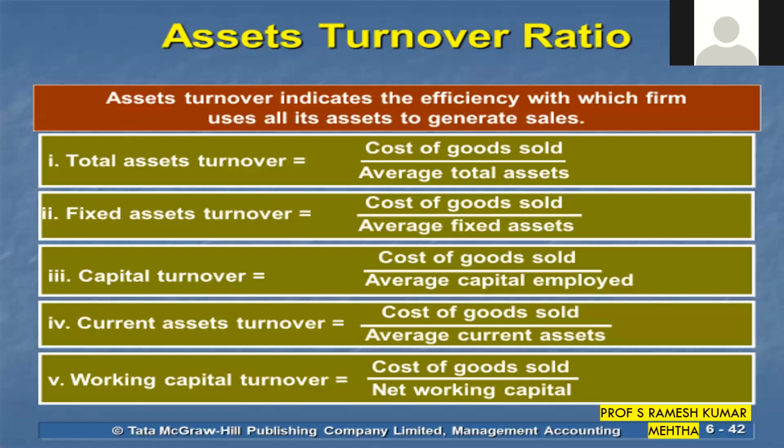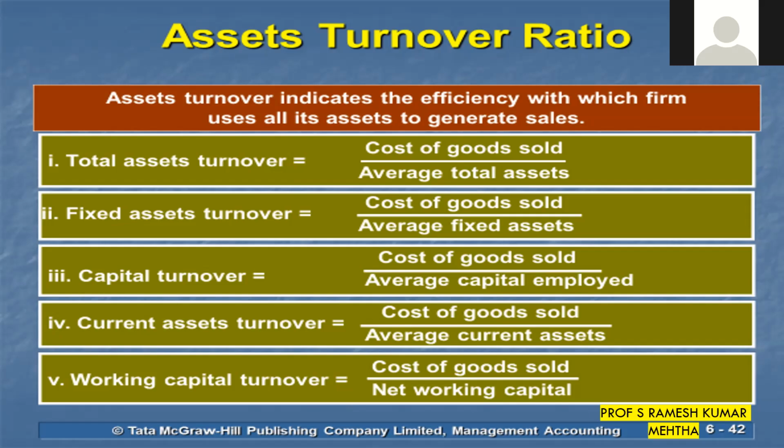This is assets turnover ratio, and as we have already seen, some assets turnover ratios like debtors turnover ratio, creditors turnover ratio, and inventory turnover ratio. Let's talk about the other set of ratios, which are assets turnover ratios. Now, what does an asset turnover ratio speak about? It speaks about how much investment has been done in assets, and what is the total turnover the company was able to do in comparison with the investments in the assets concerned.